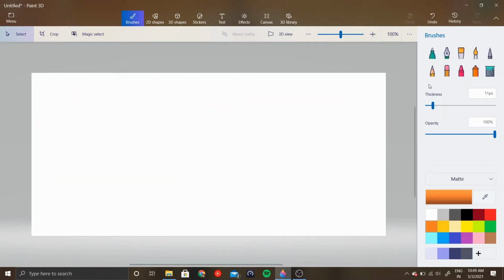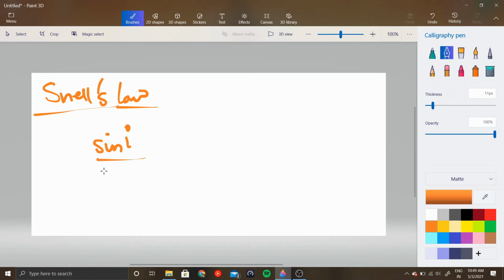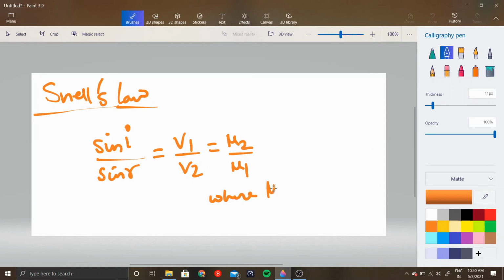So the entire Snell's law now, which is not given in your books or might be given depending on what book you're following. So Snell's law, the entire Snell's law is sine of I by sine of R equal to V1 by V2 equal to mu2 by mu1, where mu m is inversely proportional to 1 by Vm and is actually equal to C by Vm, right?